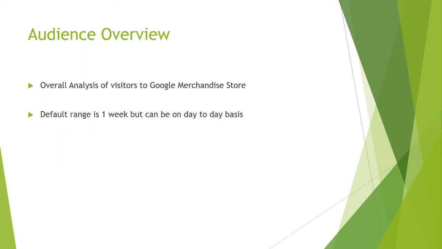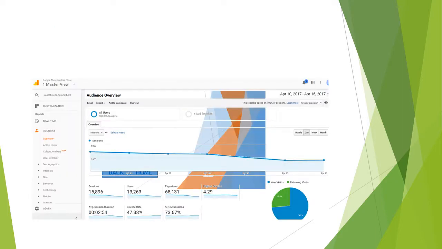So with the audience overview, as I mentioned, April 10th through 16th, of course, that was actually the week of Easter, and Easter did hit the Google Store pretty hard. As we could see here, during the weekend, of course, traffic did have a noticeable decline. Even though the traffic overall was still higher than average, you can just kind of tell that even Google sites are not immune to having their traffic hit by holidays.